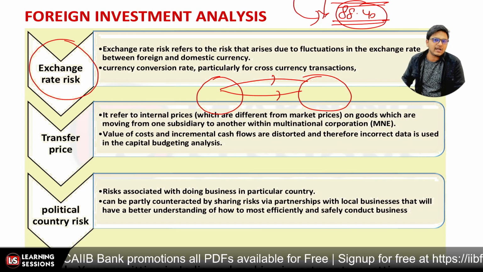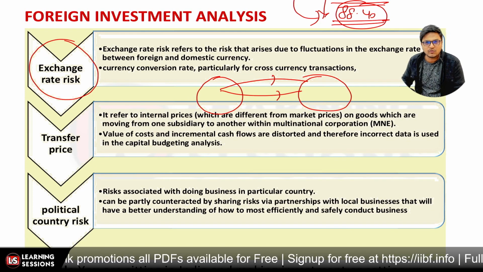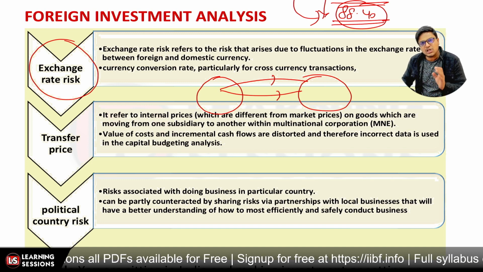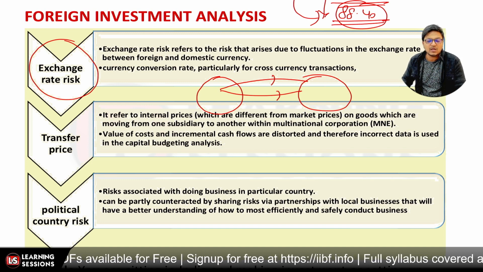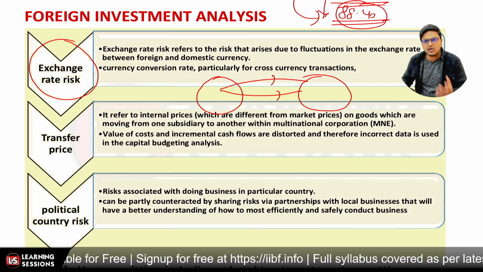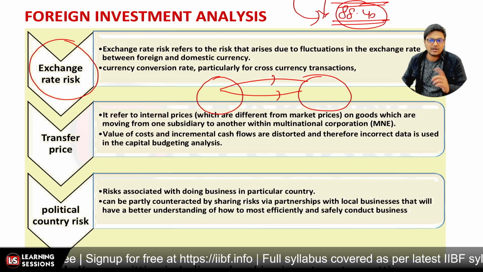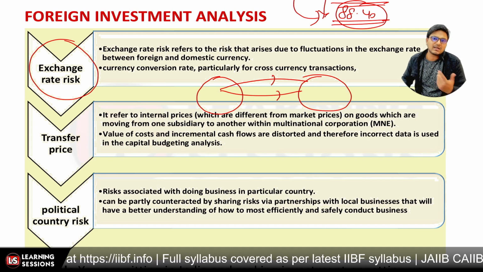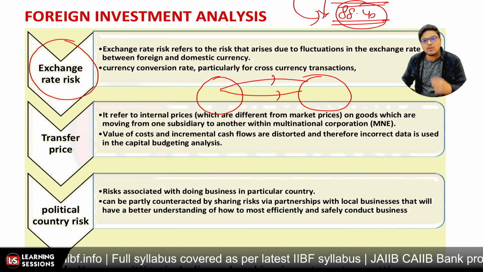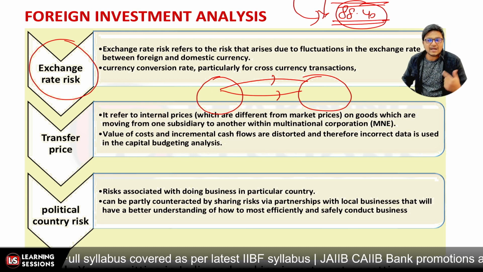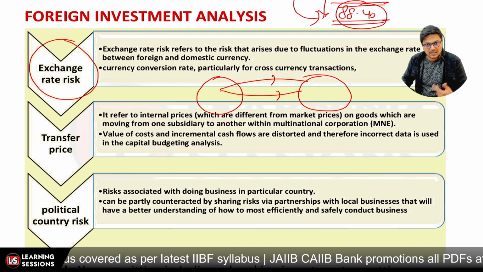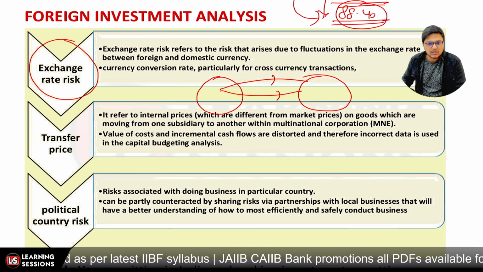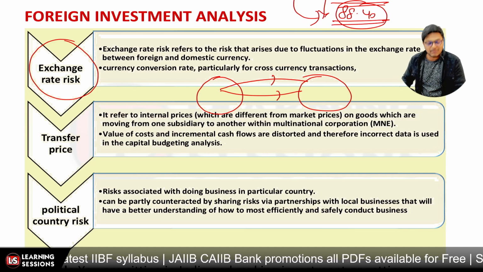And the third one is related to political or country risk. The political situations in each country are different, and it may be the case that you are dealing with one country, or there is a company which is available in both countries, and there are some hurdles from the political side, or the country has pushed a ban on some other country related to imports or exports, due to which your business may get impacted, right?